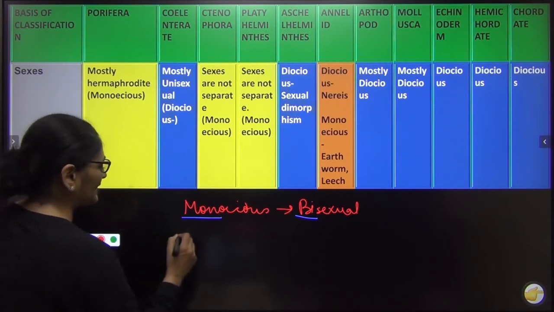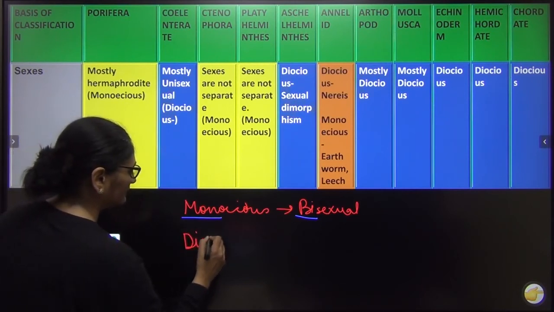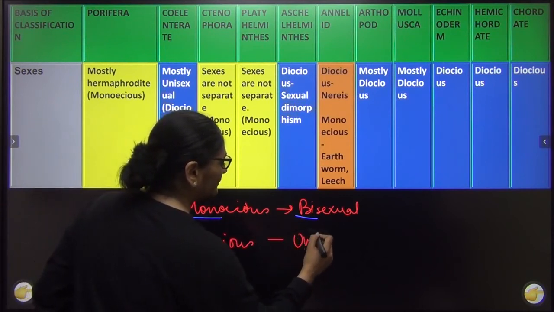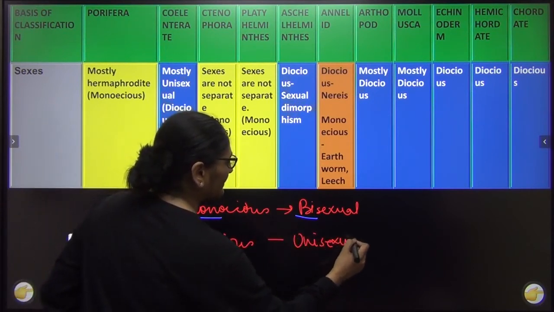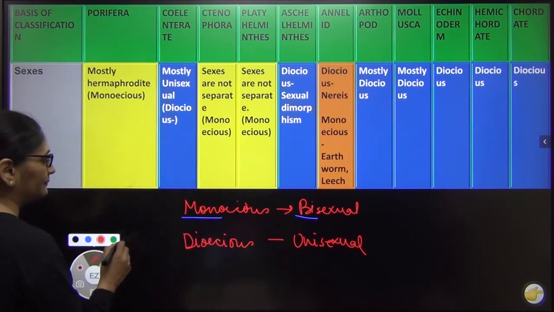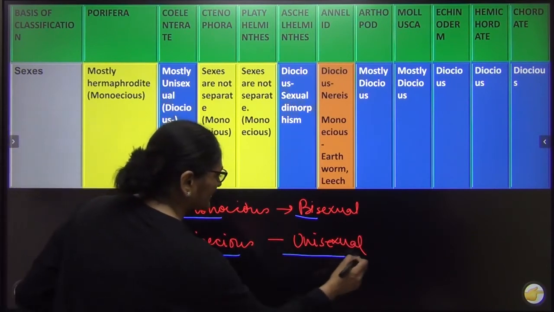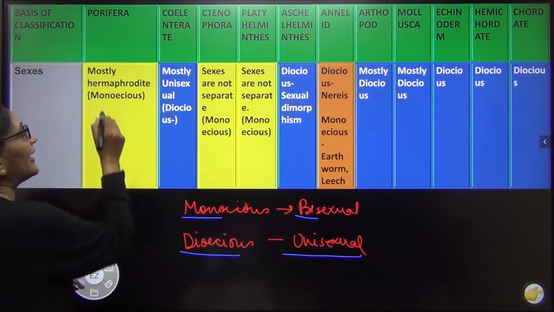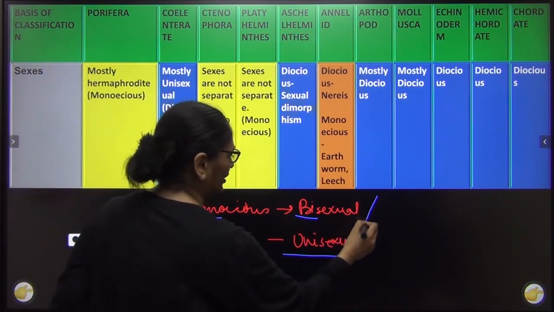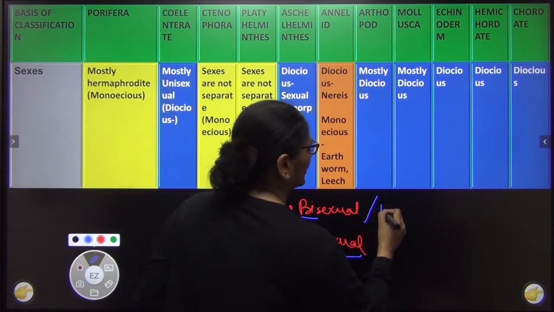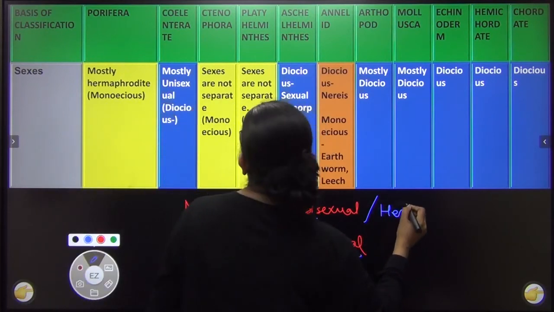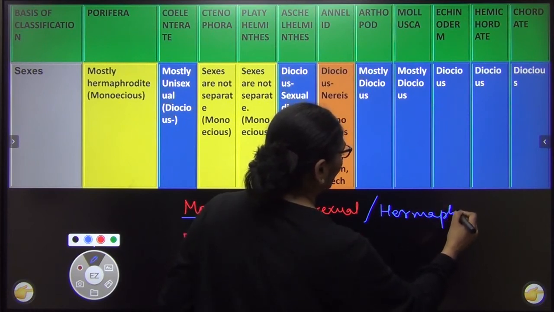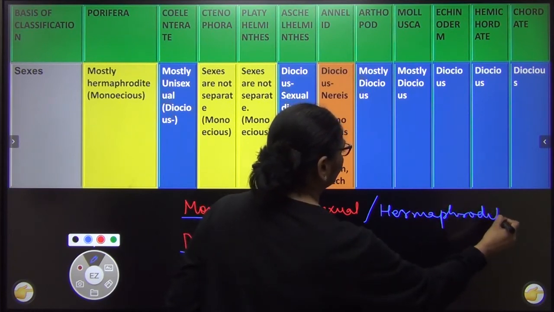And dioecious means unisexual. That means there is a separate body for male and female. Okay? Another word for monoecious or bisexual is hermaphrodite. This you will know: H-E-R-M-A-P-H-R-O-D-I-T-E.